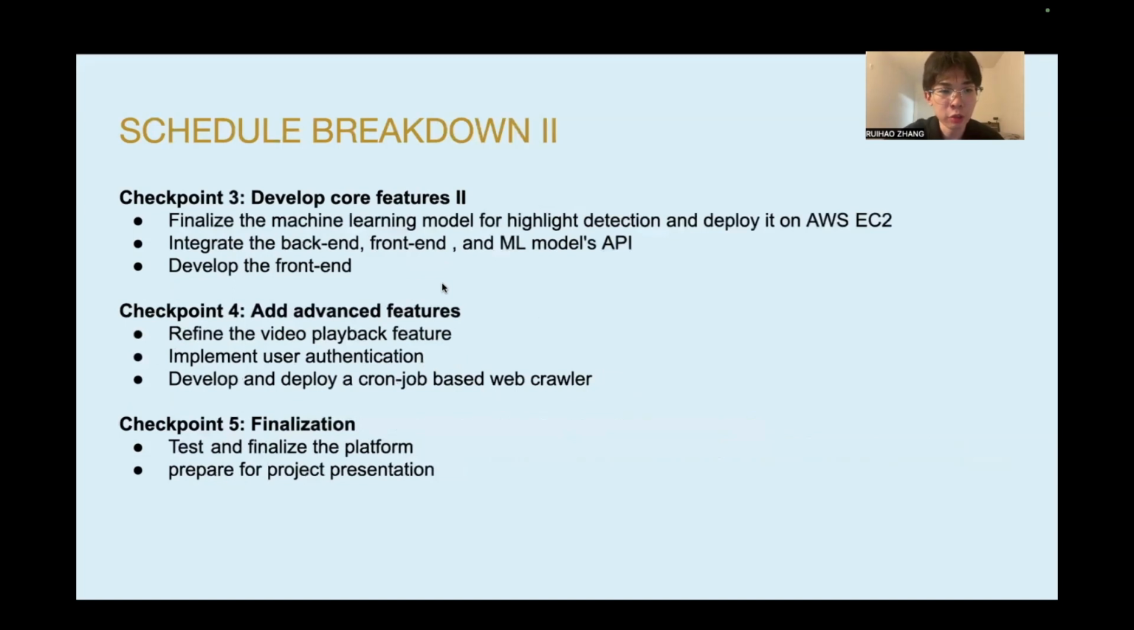And after that, we'll finalize the machine learning model for highlight detection, deploy it, integrate the backend, front end, and the model's API, and develop the front end. And finally, we'll add some advanced features like refining the video playback feature and implementing user authentication and the cron job-based web crawler.